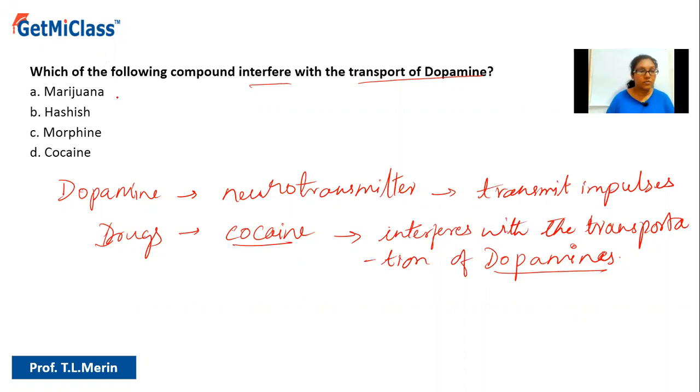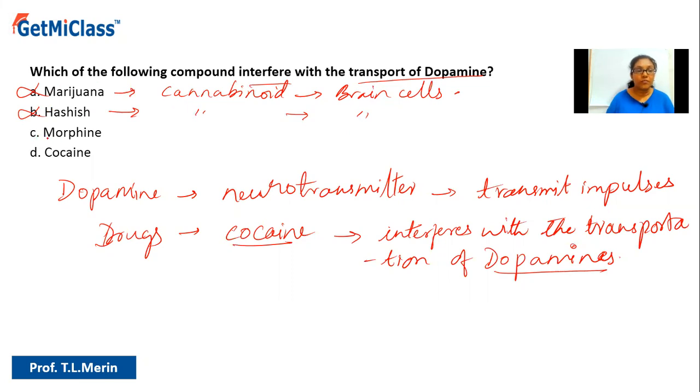Now let us see the options. Option A is marijuana. The chemical nature of marijuana is cannabinoid, and this has its own receptors on the brain cells. It will bind to brain cells and bring about its effect there. It doesn't interfere with transportation of dopamine. Hence, it is ruled out. Option B, hashish. Hashish is also a kind of cannabinoid, and this also binds to the brain cells and affects them. Hence, it is ruled out.